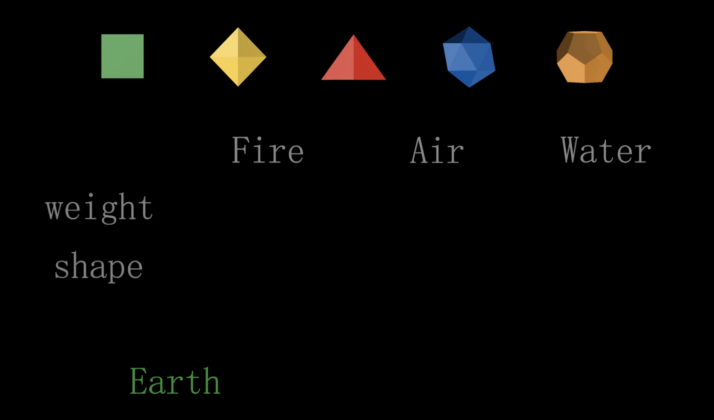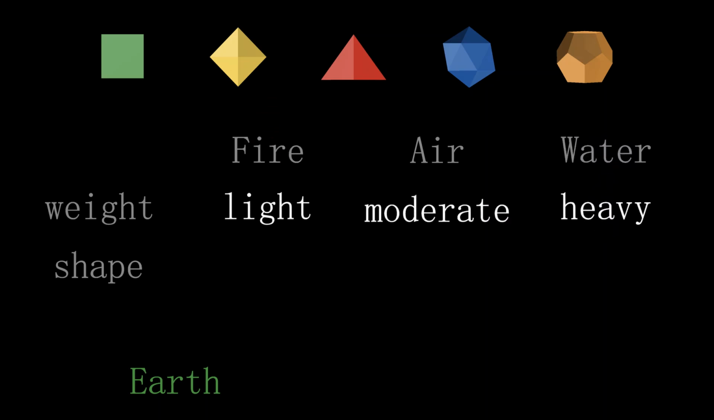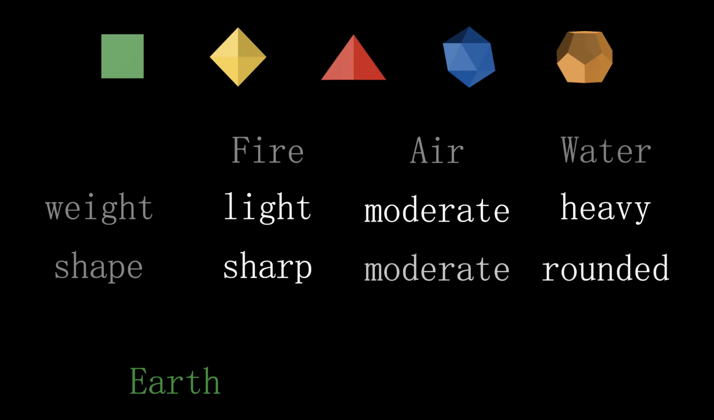Plato analyzed these 3 elements based on 2 aspects: weight and shape. Fire rises in air, while water flows downward. Thus, fire is the lightest, water the heaviest, and air is moderate. Fire can burn and tear apart everything, making it the sharpest. Water nurtures all, thus it is the roundest, and air is moderate.